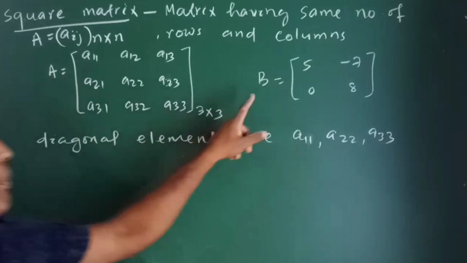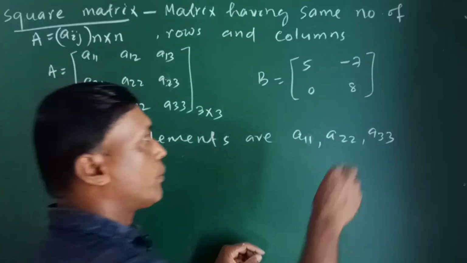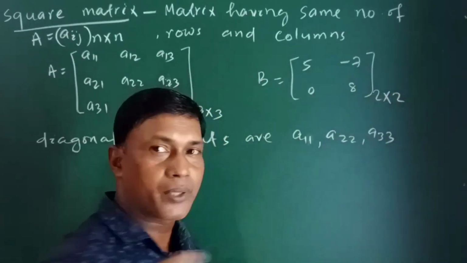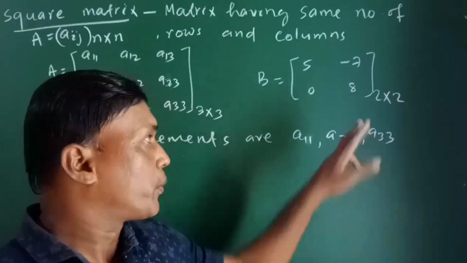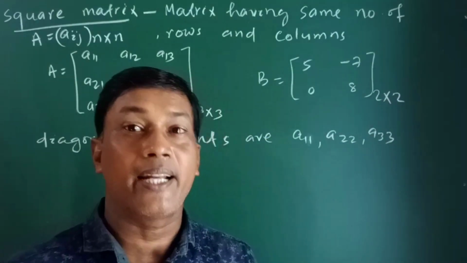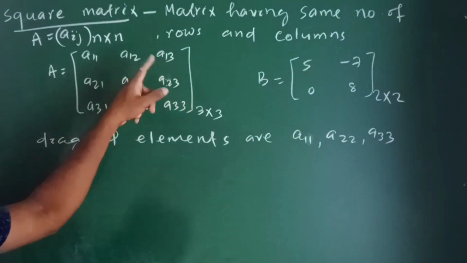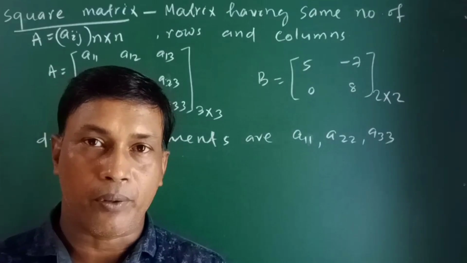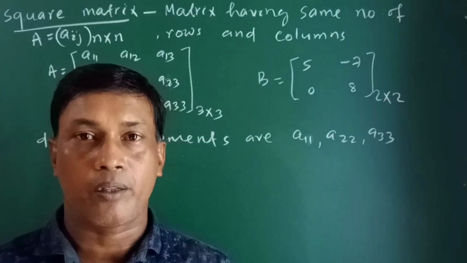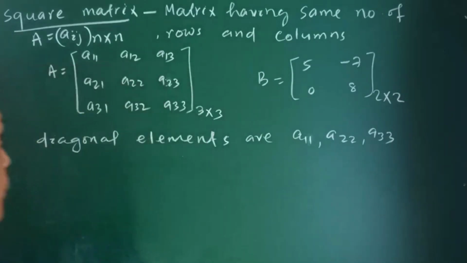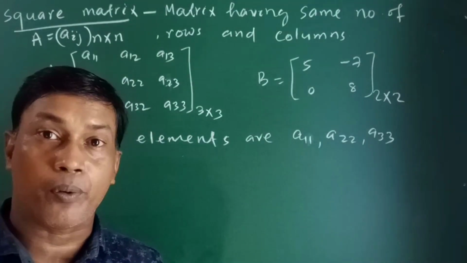So let us take an example. B is a matrix here, 5, minus 7, 0, 8. 2 rows, 2 columns. So number of rows is 2, number of columns is 2. So this is a matrix of order 2 cross 2. 2 cross 2 means of order 2, a second order square matrix. Here A is a matrix with 3 rows, 3 columns. So this is a matrix of order 3 cross 3. Order 3 cross 3 means third order matrix or matrix of order 3. So look at here, this is a third order square matrix of order 3.